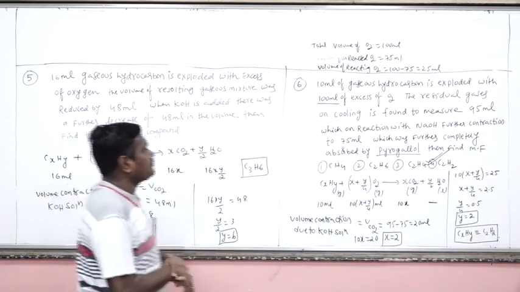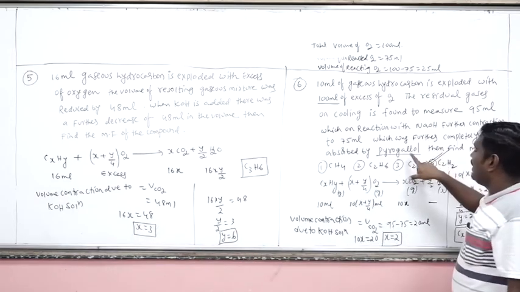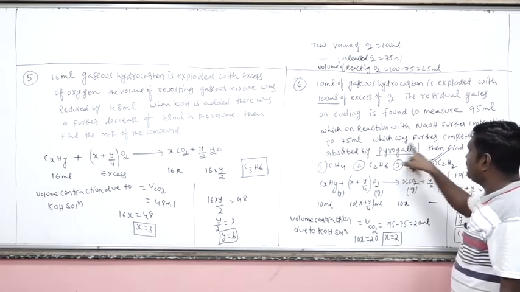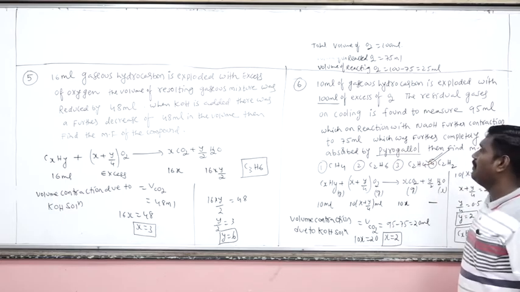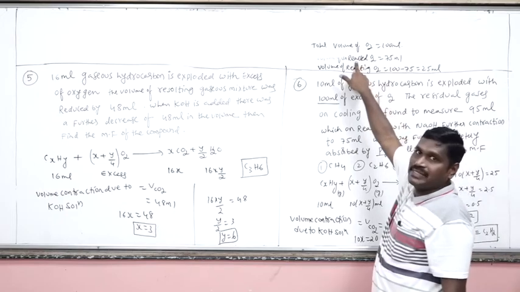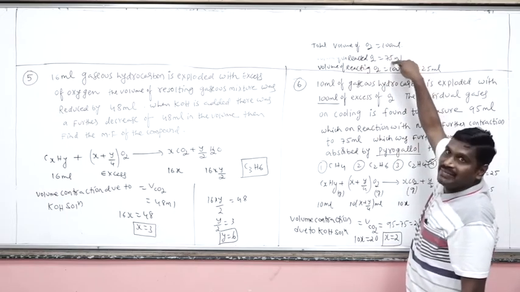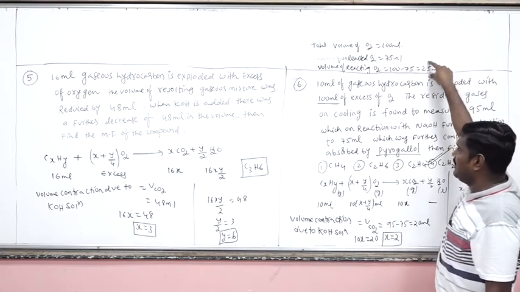Once again, finally, how many ml of gas was absorbed by the pyrogallol? That is very important. 75 ml. This 75 ml is unreacted oxygen. Actual volume of oxygen 100 ml, unused oxygen 75. So used volume is 25.